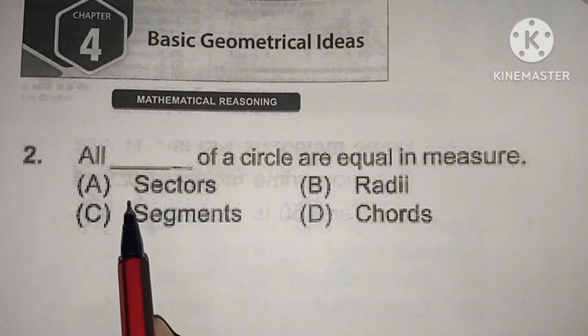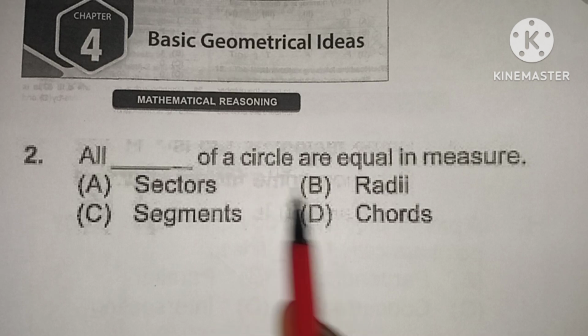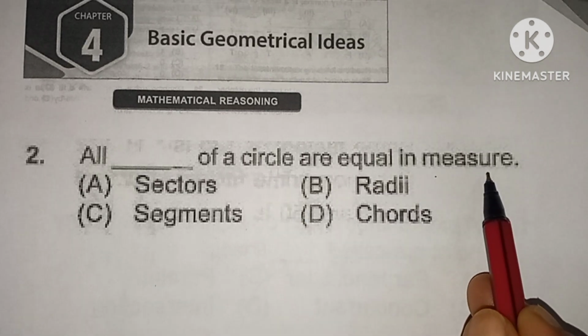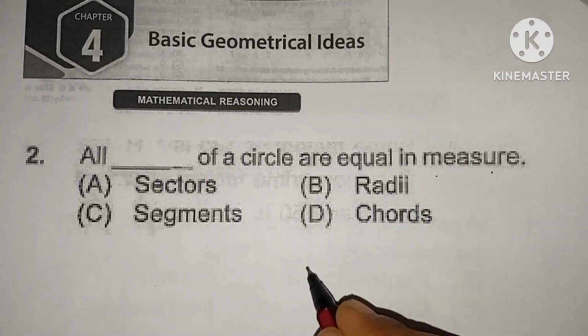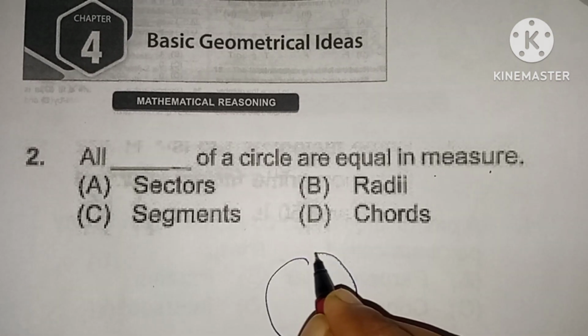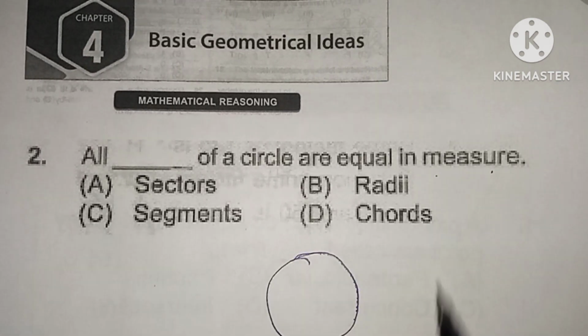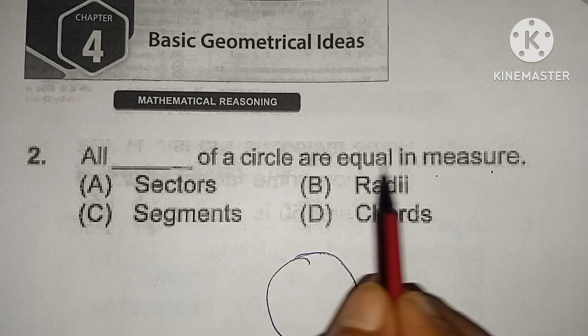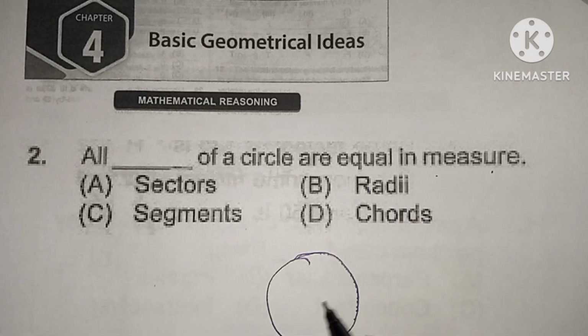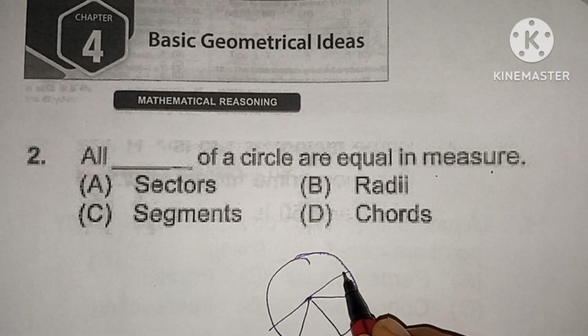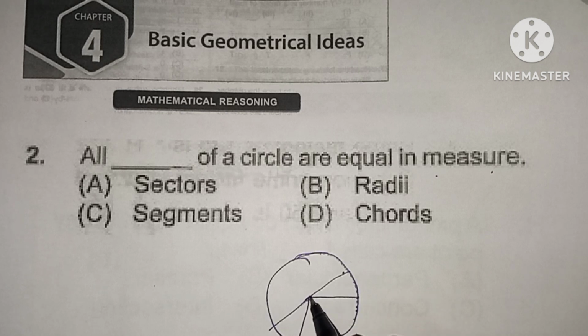Second question, all dash of a circle are equal in measure. This is the circle. All dash of a circle are in equal measure. This is the center of the circle and this is the radius. From here to here, how much distance is there? That much distance only from here to here.